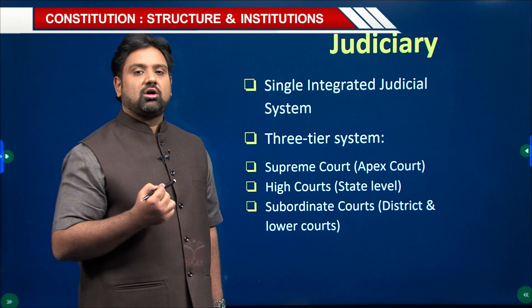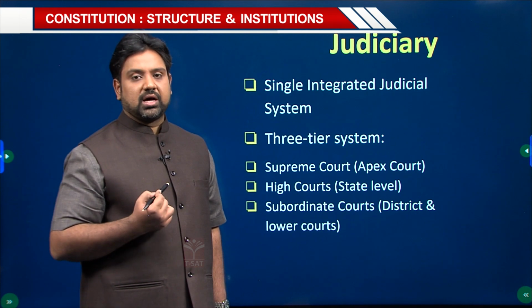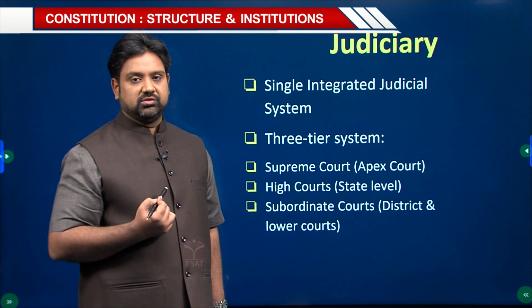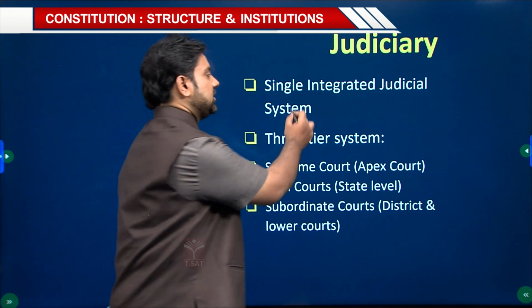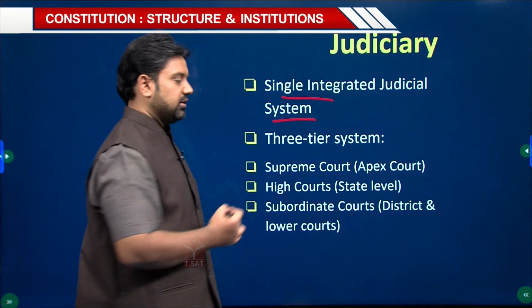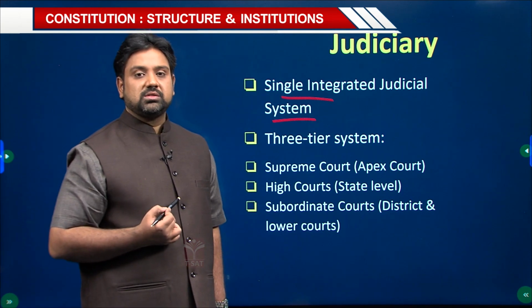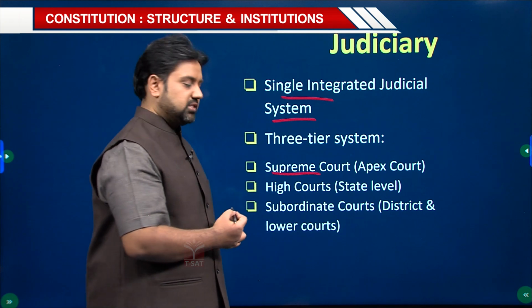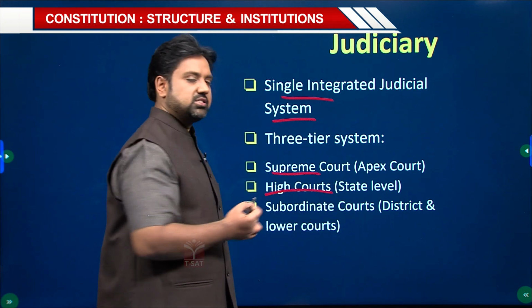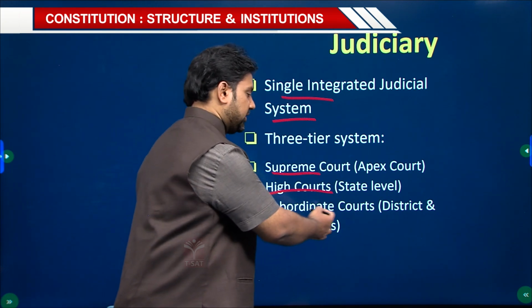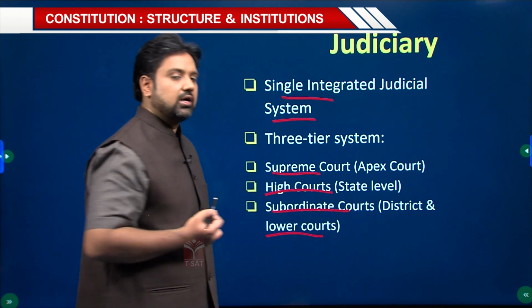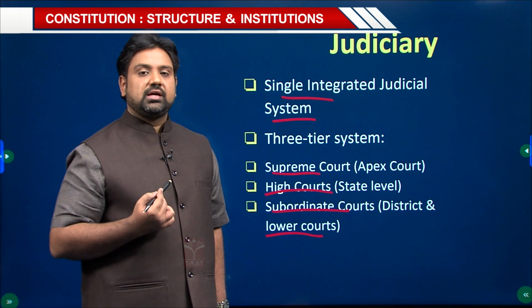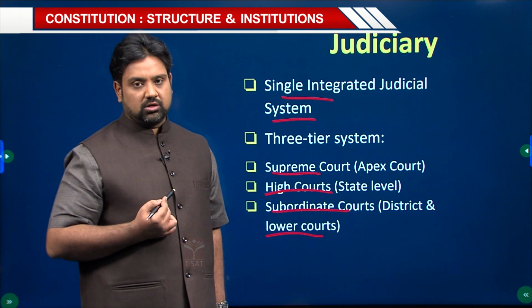Unlike the division of state legislature, union parliament, state executive and union executive, you don't have such kind of division. So here we follow a single integrated judicial system in the country. And this particular system is a three-tiered system. That is, you have the Supreme Court at the national level, a single court, you have high courts at the state level, then you have subordinate courts which consist of district and lower courts at the local level. So the judiciary acts as the final interpreter of the constitution.